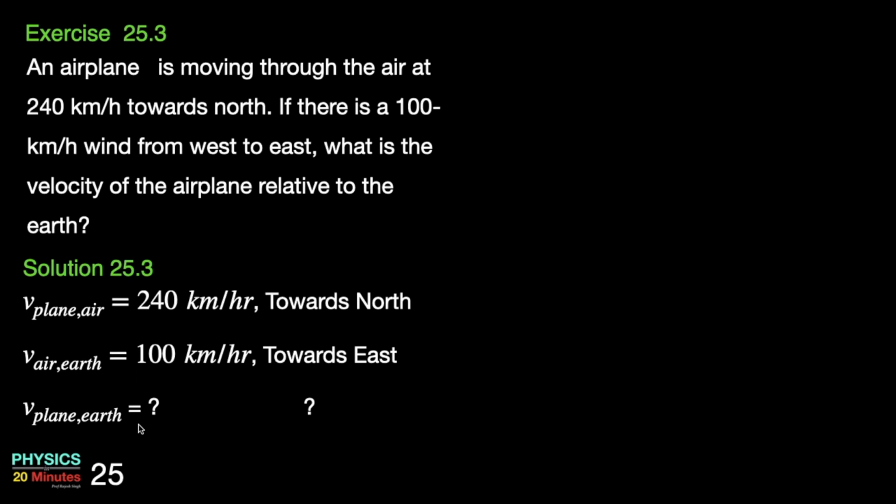We have to find out the velocity of plane with respect to earth. We don't know what its magnitude is, and we also don't know what its direction is. So how do we solve it? Let's draw a vector diagram to understand the situation.